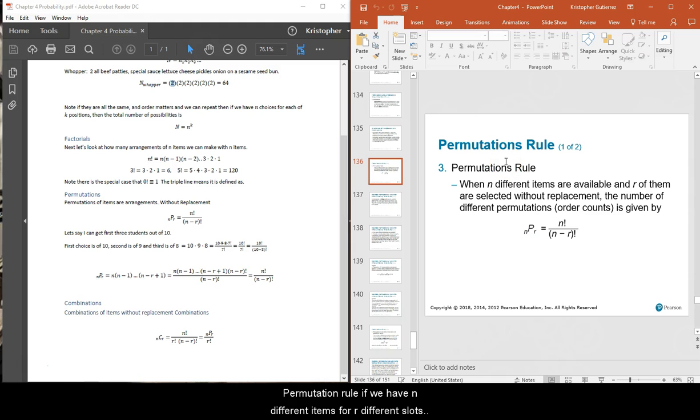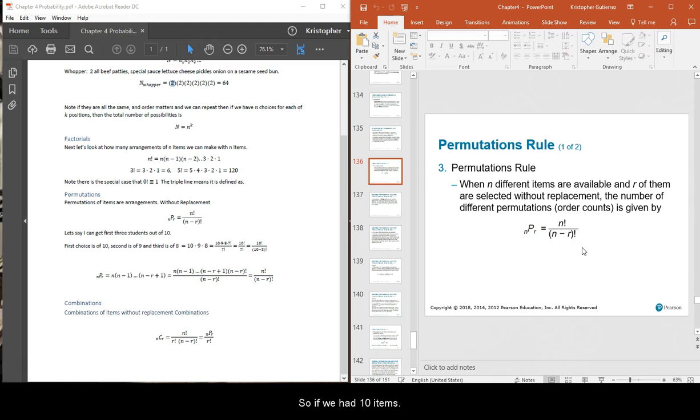All right, permutation rule. If we have n different items available for our different slots, we can select them without replacing. With replacing, it's just n to the k, or in this case, it would be n to the r. However, selected without replacement, the number of permutations, n choose r, is equal to n factorial over n minus r factorial.